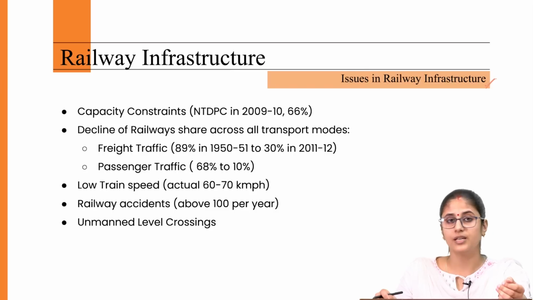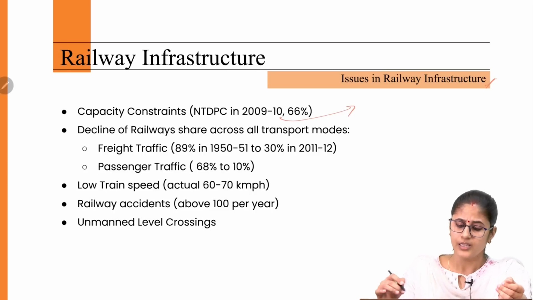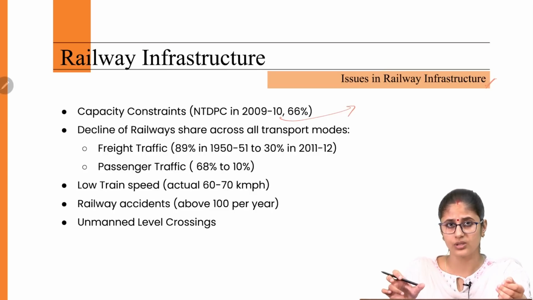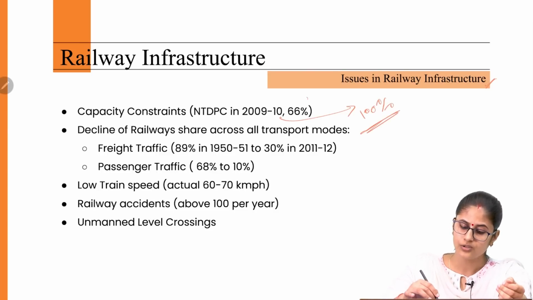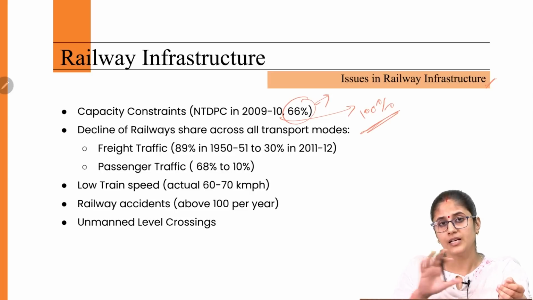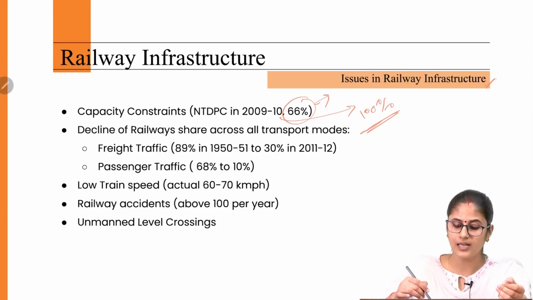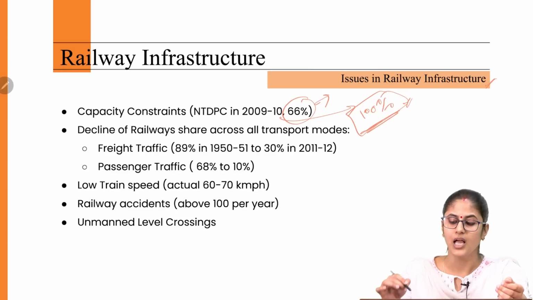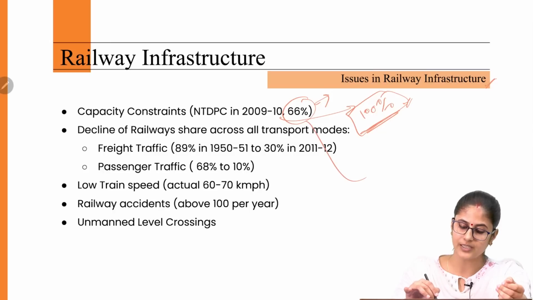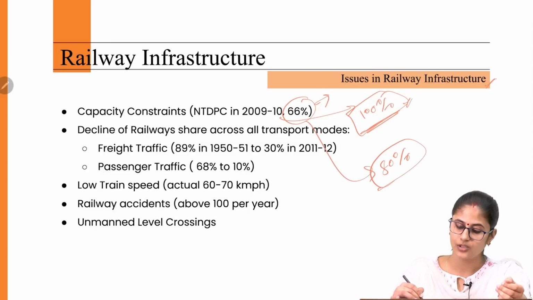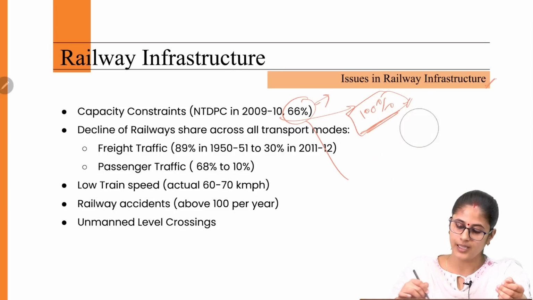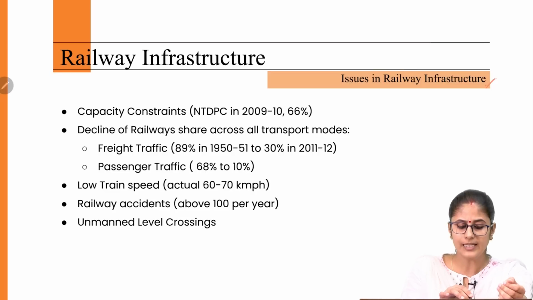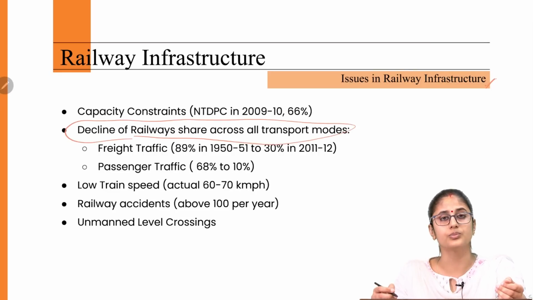According to the National Transport Development Policy Committee, in 2009-10, the majority of the high traffic routes were being utilized till 100%. So 66% of the high traffic networks are being utilized till 100%. However, the optimum capacity utilization should be around 80%, so that if there are any hiccups, they could be managed accordingly.